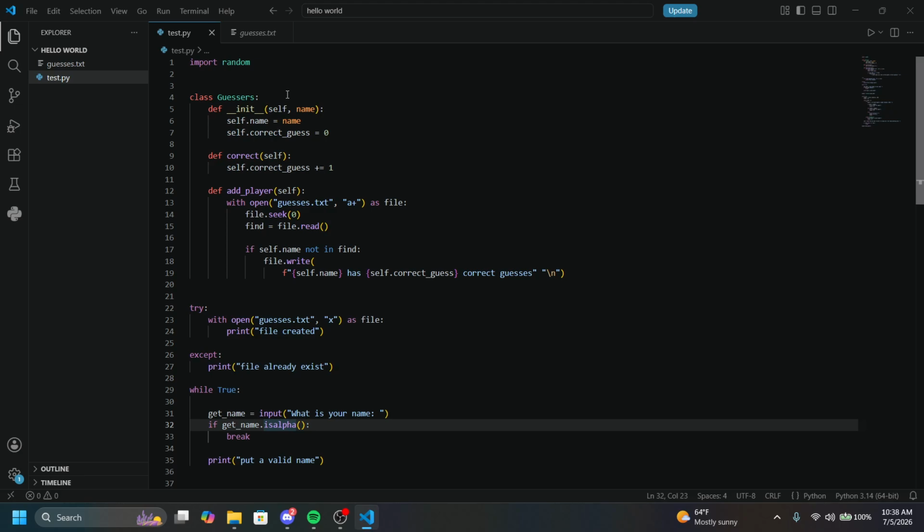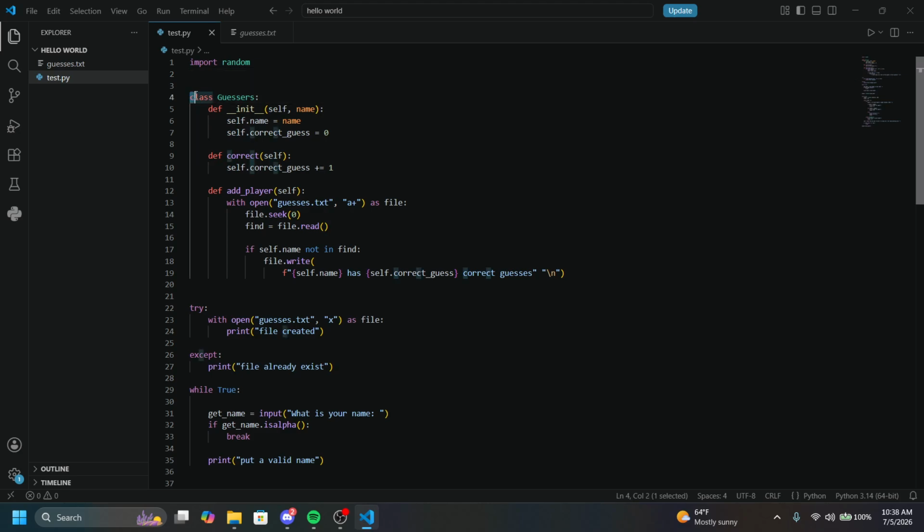I've only really been practicing for a couple of days, so I can't really do anything crazy yet. But let's get started. And if you have any corrections or tips on what I'm doing, feel free to say it. Basically, I imported random so I get a random number, because right now I just made a random number guessing game.